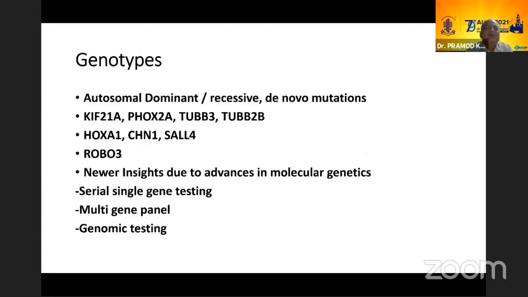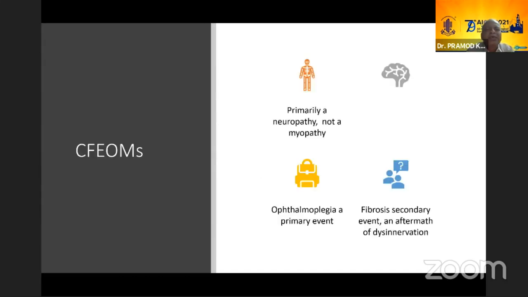Now, genotypes, if one looks at it, they are either autosomal dominant or recessive, or can be de novo mutations. Other genes shown to be involved are KIF21A, PHOX2A, TUBB3, TUBB2B, HOXA1, CHN1, SALL4, ROBO3. And newer insights due to advances in molecular genetics are emerging. You can do serial single gene testing, multi-gene panel, or genome testing, which is quite advanced and more comprehensive. So this genetic analysis is helping us a lot in these conditions, and we are getting newer and newer insights.